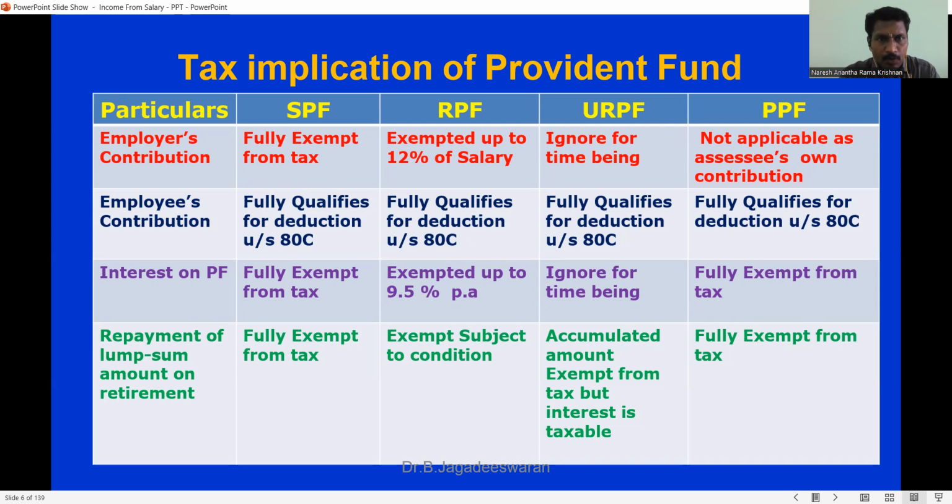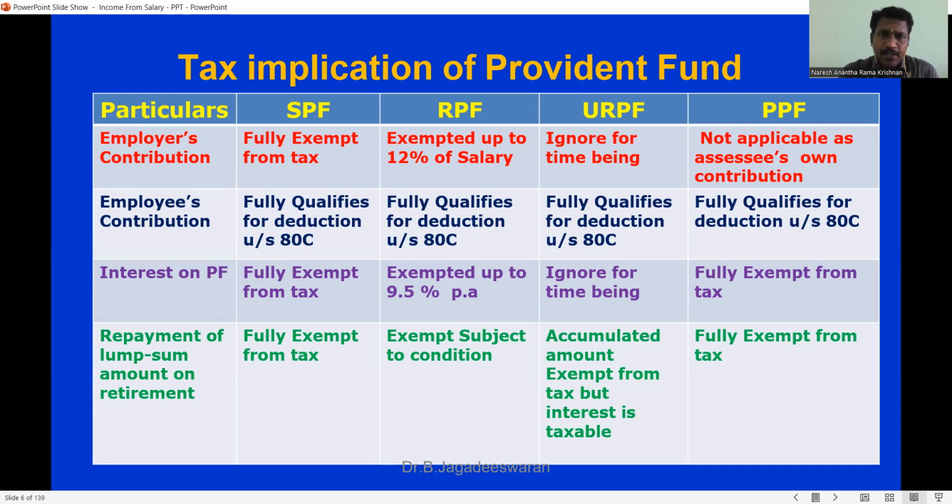We have different types of provident fund: SPF, RPF, URPF, and CPF. Coming to the PF calculation for the current assessment year, up to 12% of salary is exempted. Exempted means you don't have to pay tax. Above 12%, the contribution to the provident fund from your employer is taxable. That is why it is mentioned clearly: exempted up to 12% of salary.